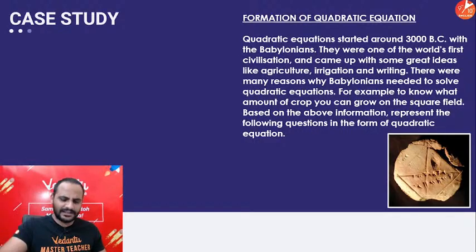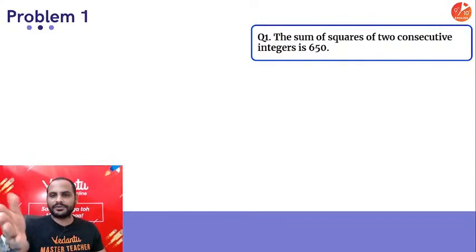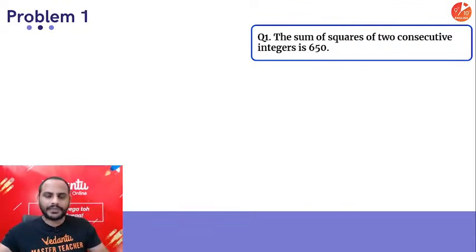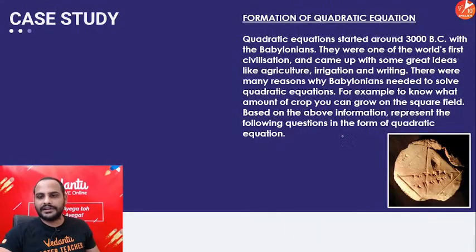So this is just the history part about Babylonians given over here. Here you have to make the equation. Because in quadratic equation, one of the types: sum of the squares of two consecutive integers is 650. So we have to make the equation. Clearly it is given guys, form the quadratic equation.